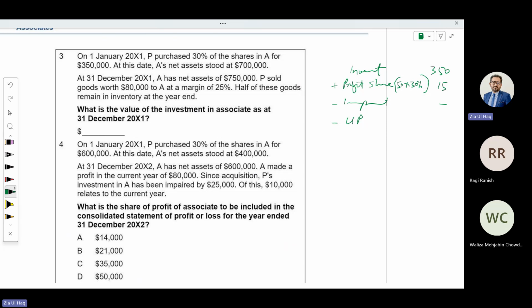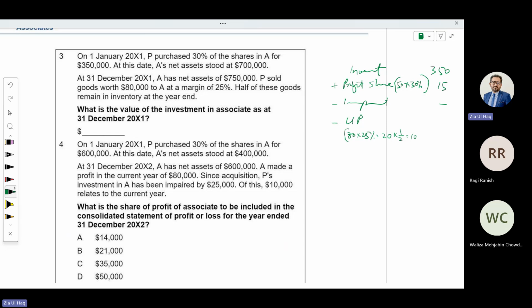Parent sold goods to associate. Yes, we need to deduct. How much did they sell? They sold 80,000. Margin is 25%. So total unrealized profit in 80,000 is 20. Half of the goods are remaining, so divided by 2, 10.